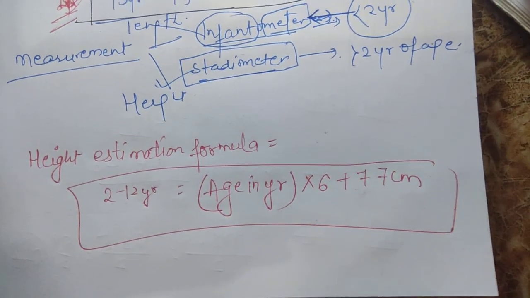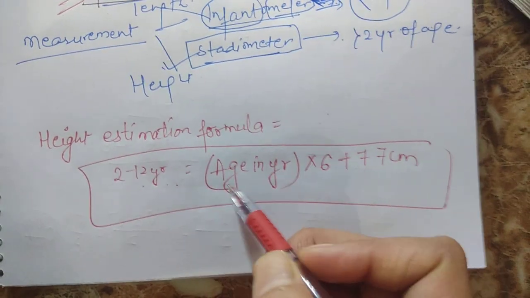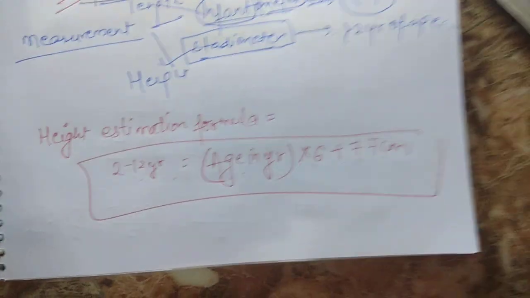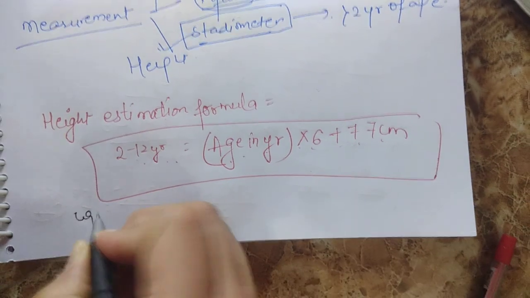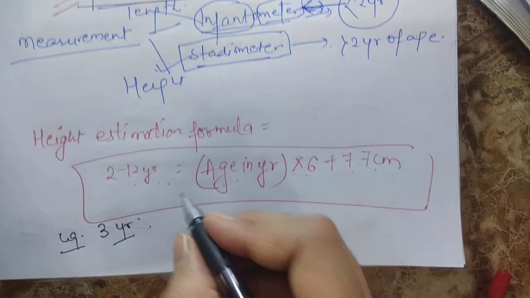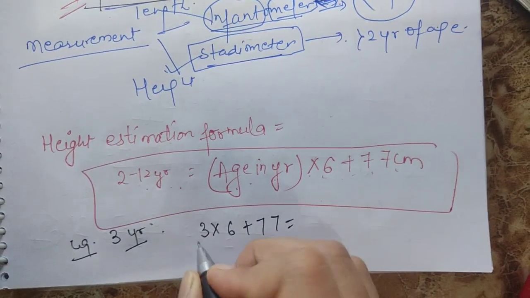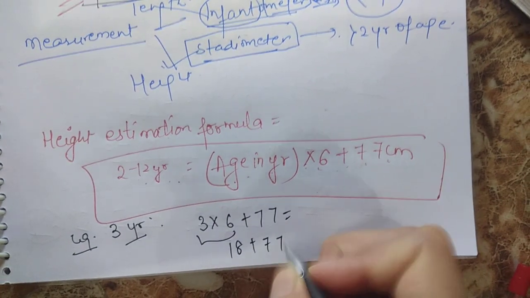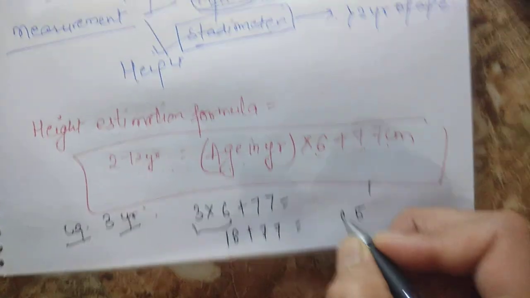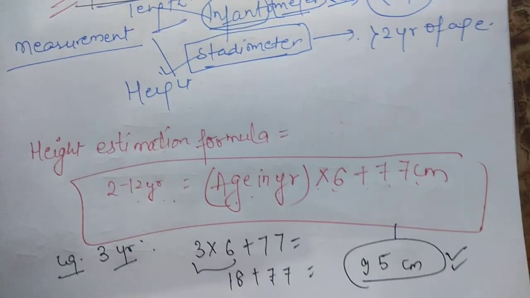There is one formula for height estimation, that is for 2 to 12 years of age. How will we calculate the height? Age in years multiplied by 6 plus 77 centimeter. For example, the child is 3 years old. Someone is asking what is the height. How will you calculate? 3 into 6 plus 77. So 18 plus 77 is equal to 95 centimeter. So the child will have the height of 95 centimeter.